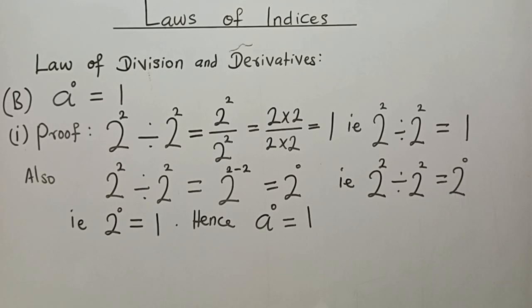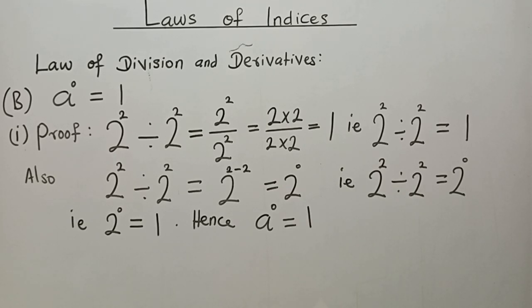We now have 2 results from 2 operations. From this number operation, we have this result. From this number operation, we have this result. Both of them are valid. It means that this is correct and this is also correct. What can we get from here?